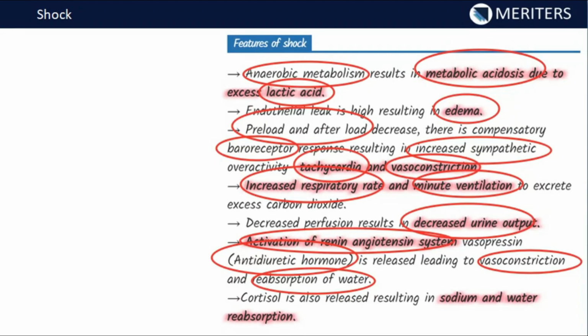Now cortisol is also released, resulting in further retention of sodium and water. So that will be further taking up sodium and water due to the effect of cortisol. So the body will be taking up sodium, and with sodium, water always comes back.